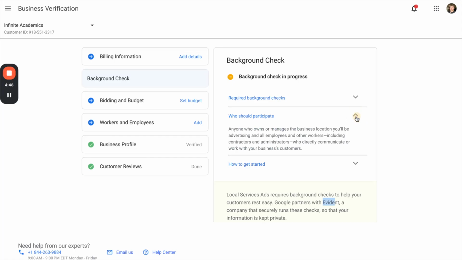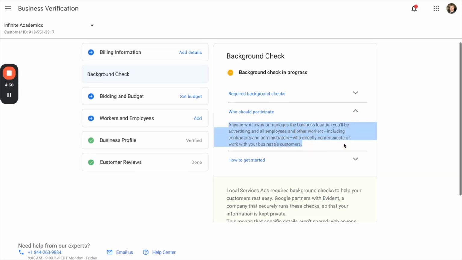And there's going to be several people in your business that need to at least fill this out. Most of the time, it's going to be your employees or executives that need to pass this background check. Very simple. It's third party, but it's all synced. Just make sure you do it through the link in your local service ads.